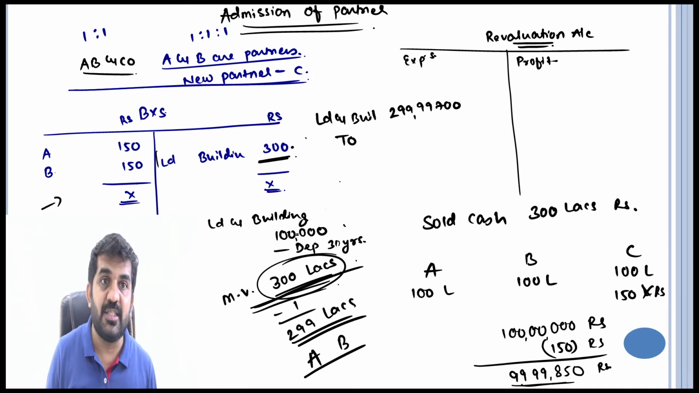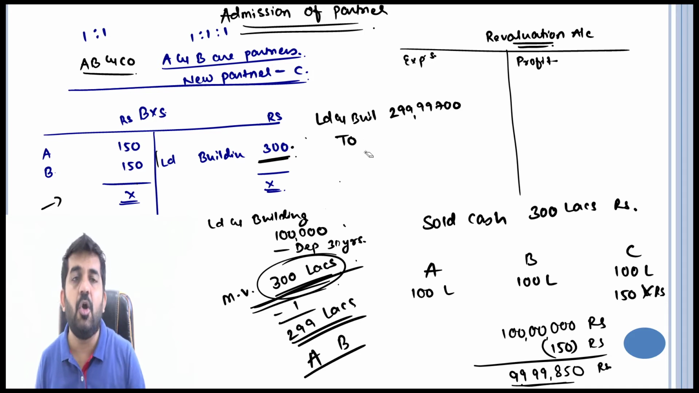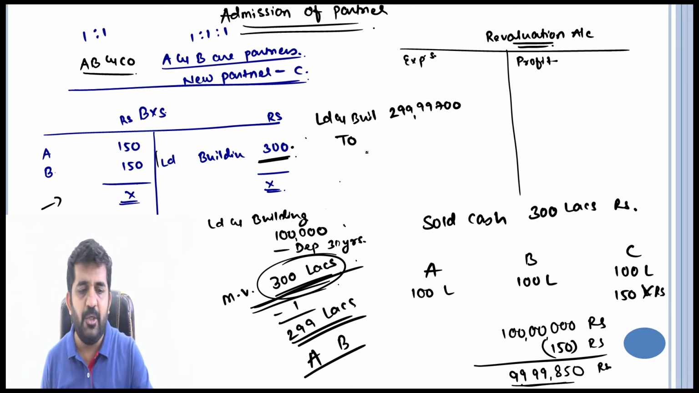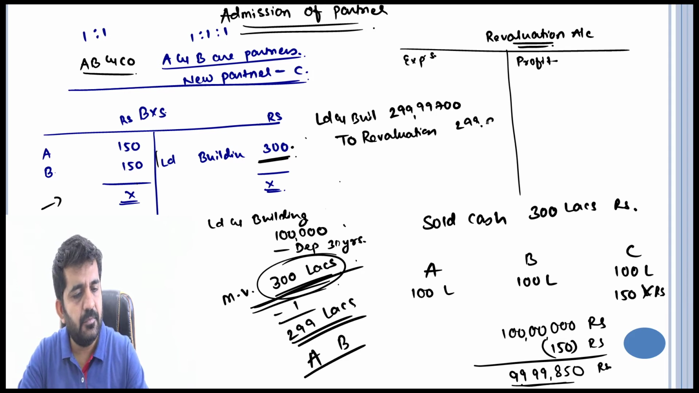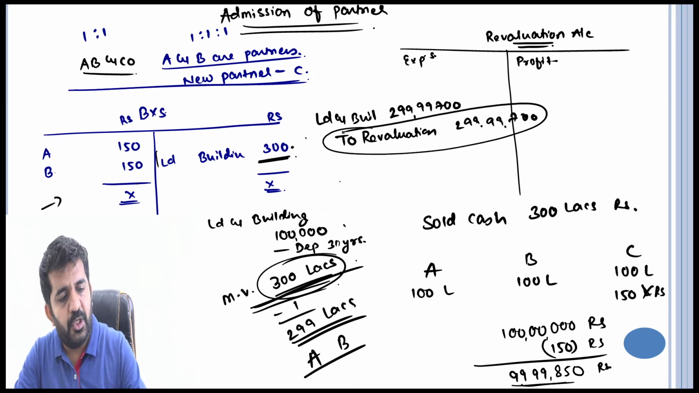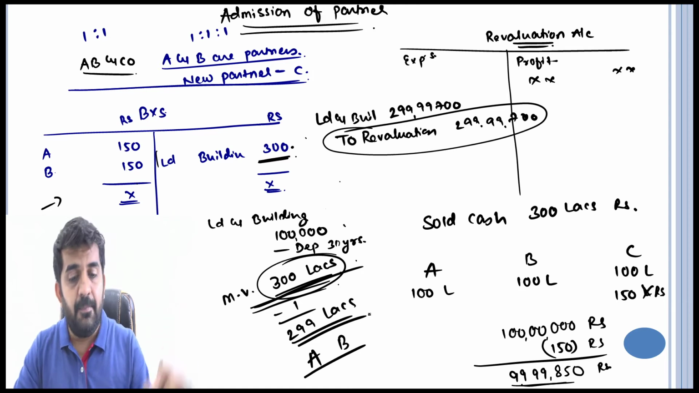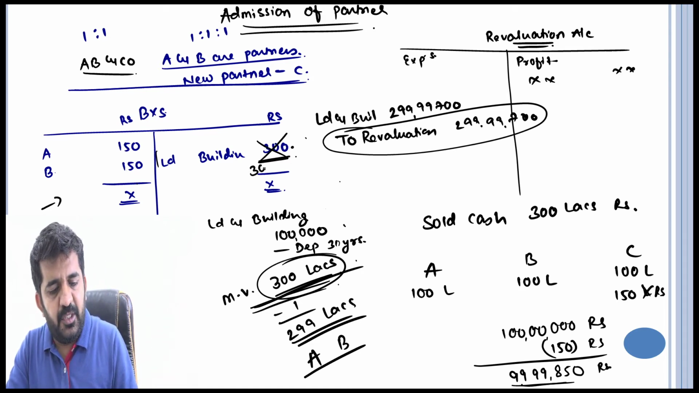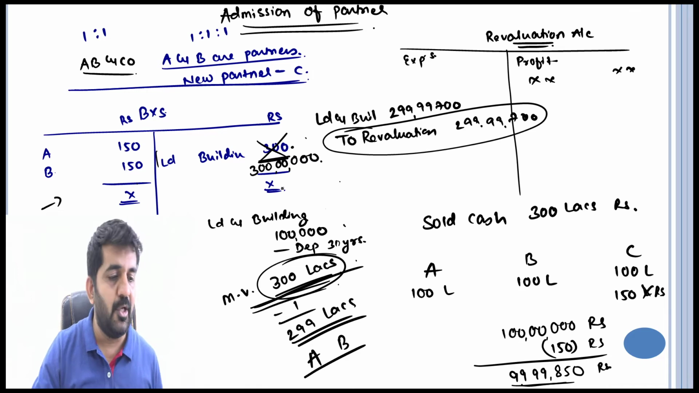Have I purchased this asset? No, I have revalued this asset. If I had purchased this asset, I would have written cash. But I cannot write cash because it was not purchased. It is just revalued. So I will use another account, which is nothing but the revaluation account, 2,99,99,700. In the revaluation account, it will go on the credit side. In the balance sheet, now this 300 rupees will become 300 lakh rupees. Now the revaluation account, where will it be closed?